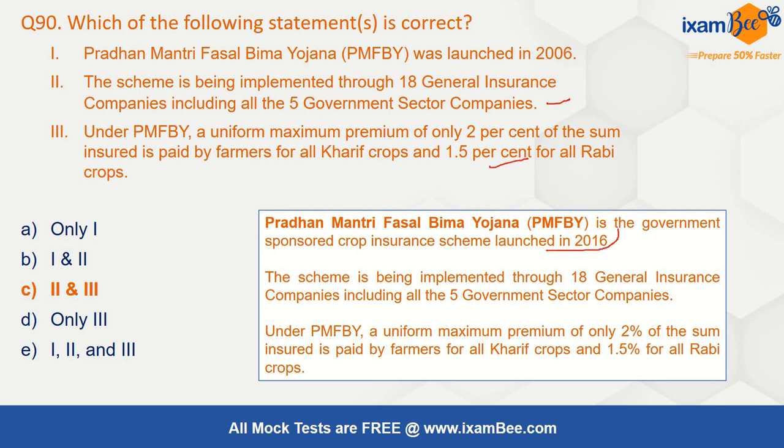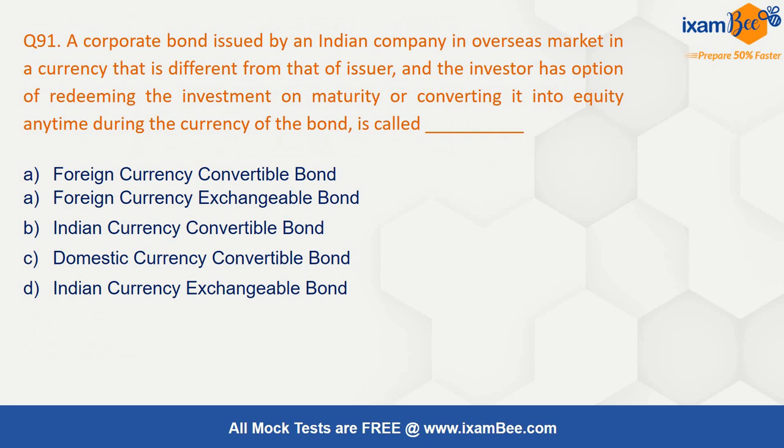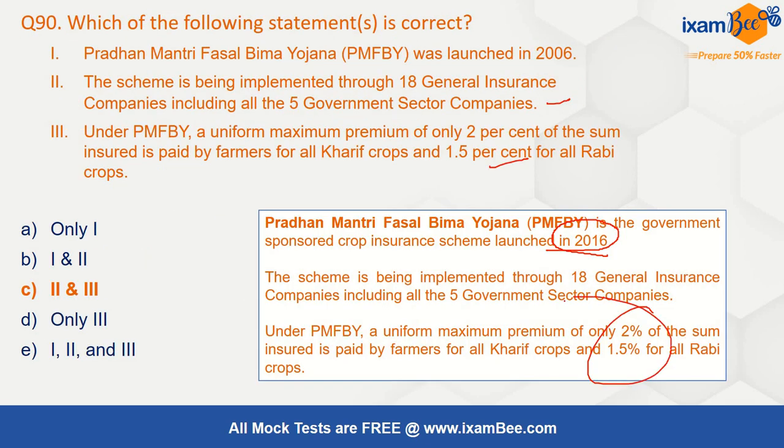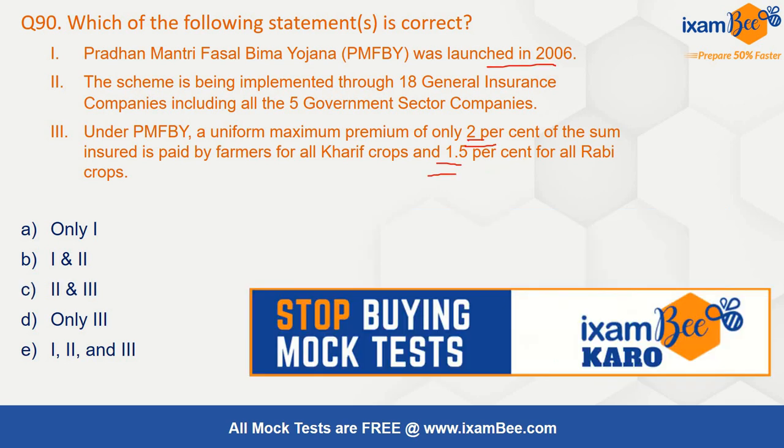The scheme was launched in 2016. So here 2006 and 2016, 10 years. Remember such important ones. The percentage also, 1.5% and 2% for rabi and kharif crops.